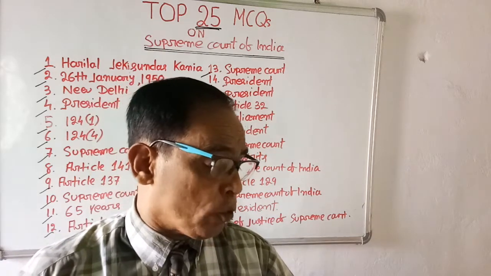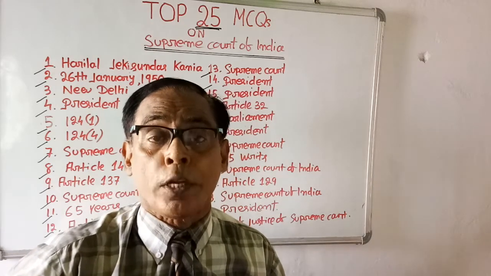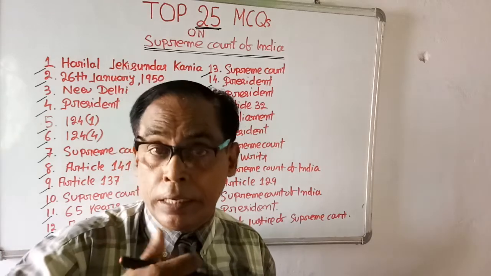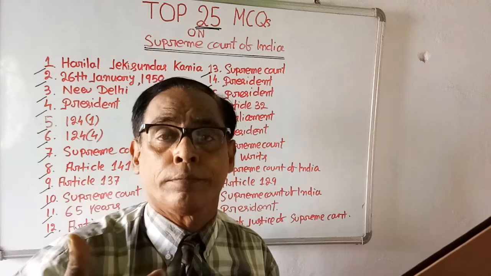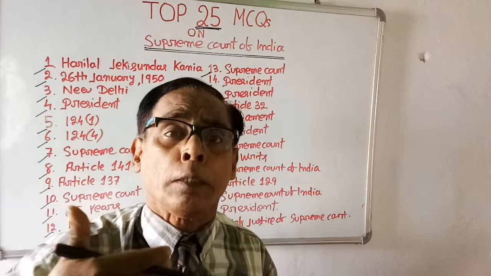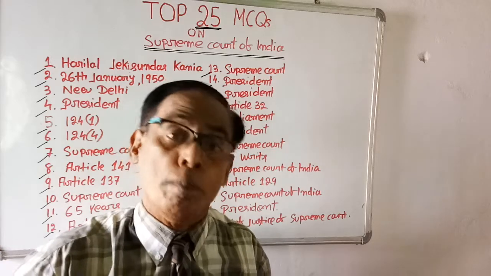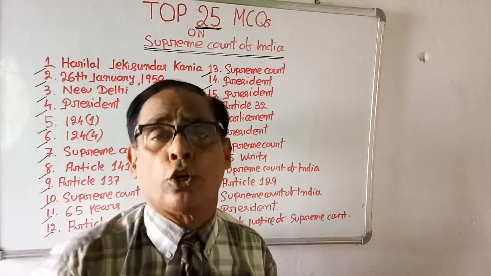A judge of Supreme Court must be a distinguished jurist in the opinion of which person? Try to understand. Who must be satisfied with the caliber of a judge?